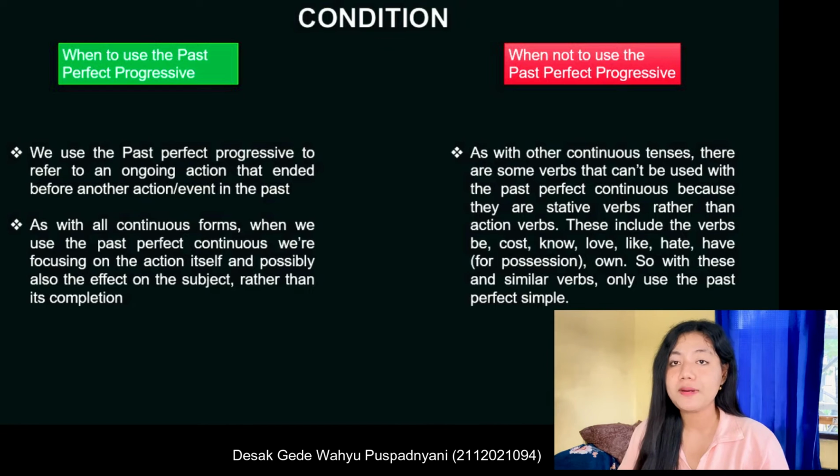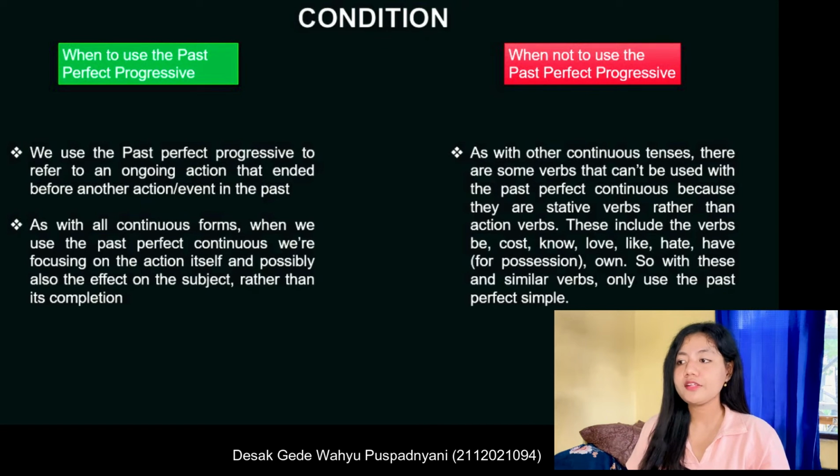When not to use the past perfect progressive? As with other continuous tenses, there are some verbs that cannot be used with the past perfect continuous because they are stative verbs rather than action verbs. These include the verbs be, cause, know, love, like, had, have, or preposition, and own. So, with this and similar verbs, only use the past perfect simple.